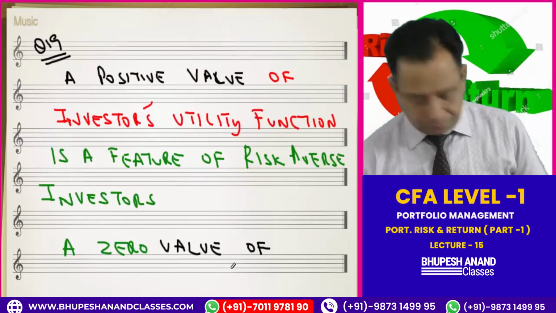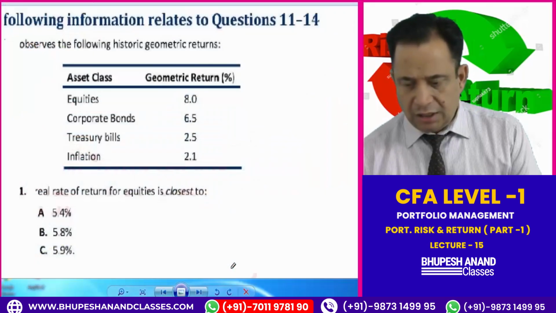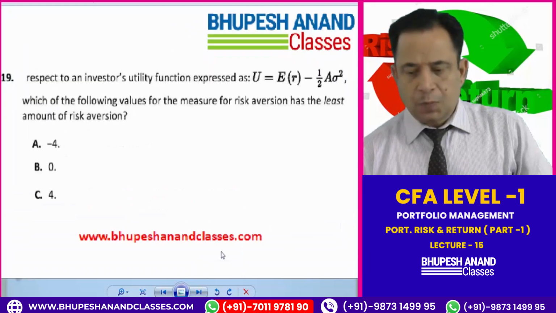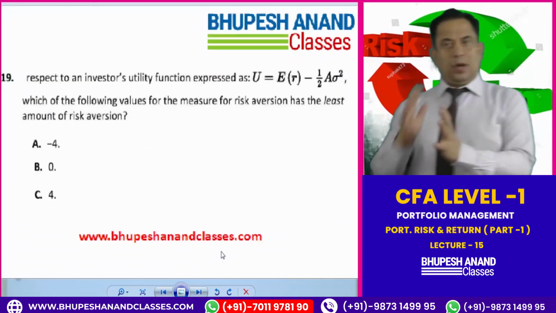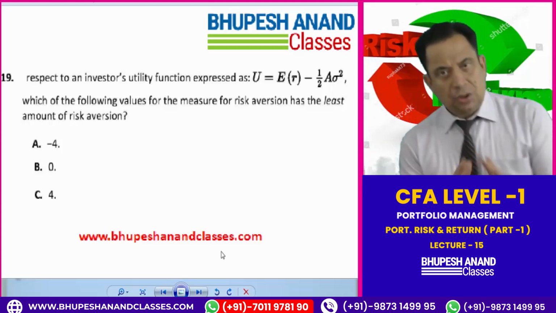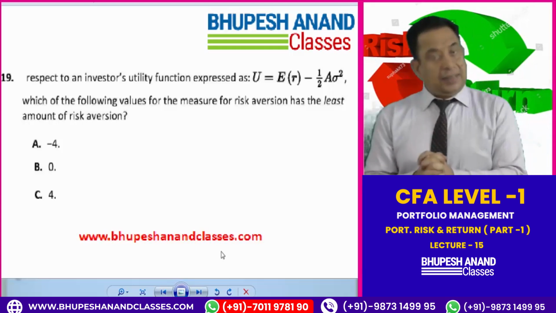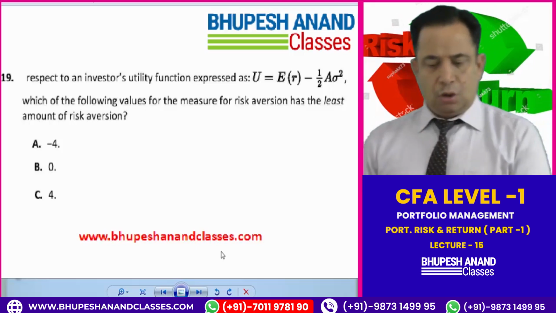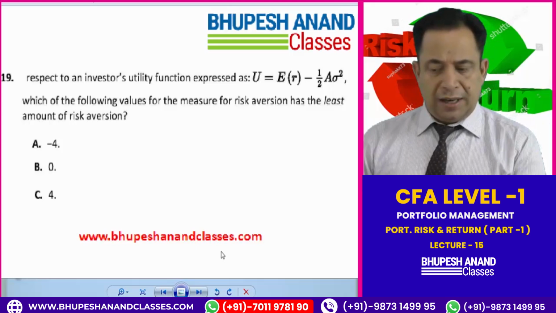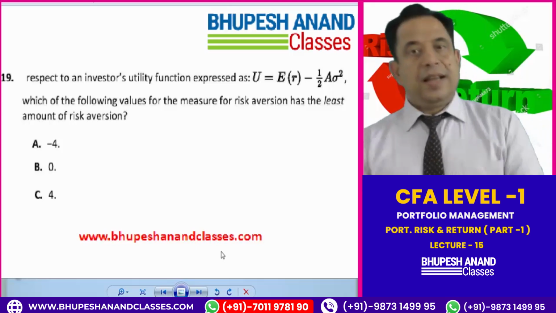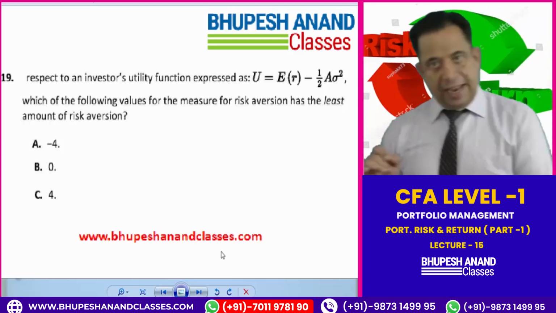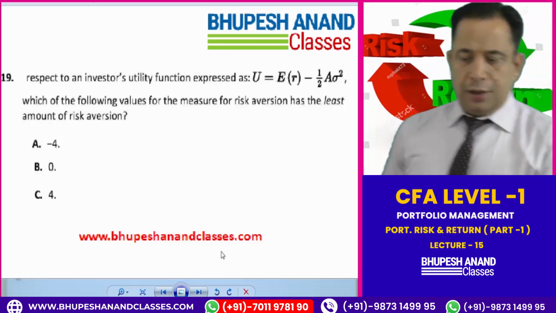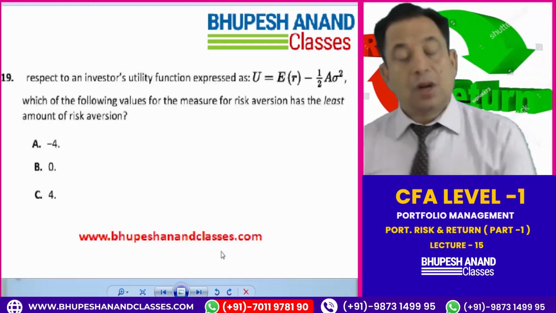Question number 19. Let's see the question firstly. Questions number 19, 20, 21, 22, 23, all these questions are somewhat related with utility. I think I have told you about utility, but still you have to remember this formula for utility. I am firstly reading the question. The investor utility function is expressed as: expected return minus 1 by 2 of A into variance. Now what is A? A is the risk aversion score.